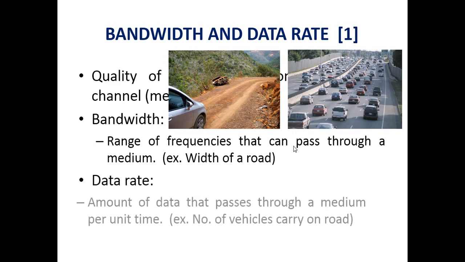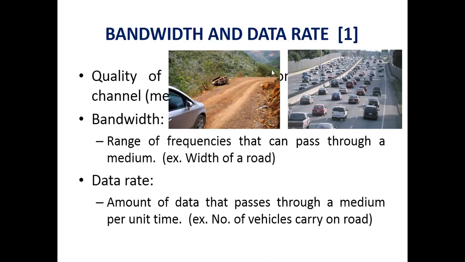Second definition is the data rate. Data rate means the actual vehicles transferred on a bandwidth. So data rate is the amount of data that passes through a medium per unit of time. In the first figure, see the width of the road. It can pass only one vehicle at a time, or per unit of time, due to the smaller bandwidth.